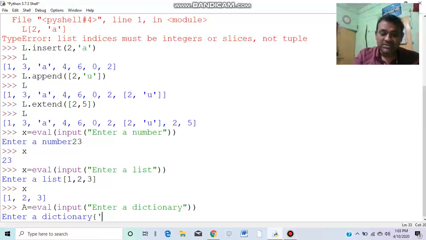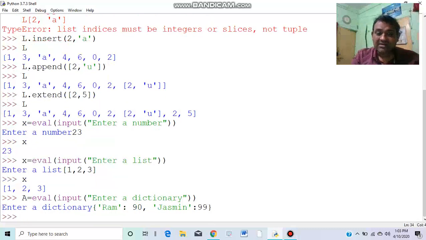The first value is Ram, and its marks are 90, and the second value is Jasmine, and its marks are 99, and so on. Two values are there. So what actually would happen here?